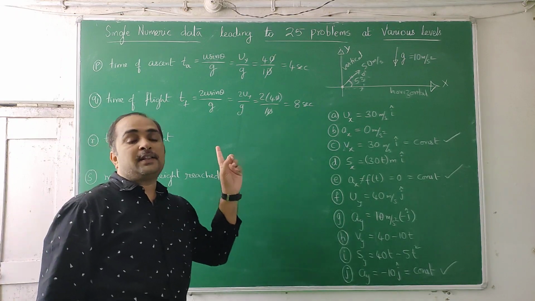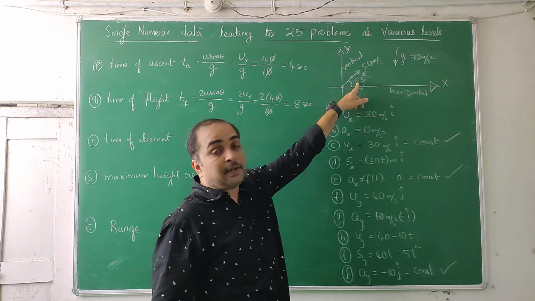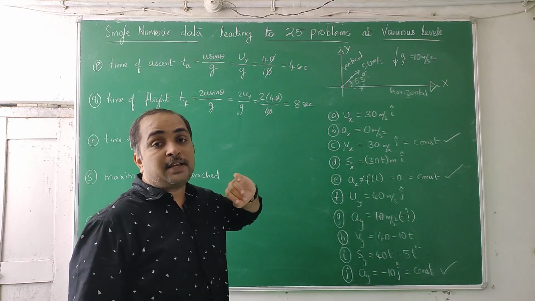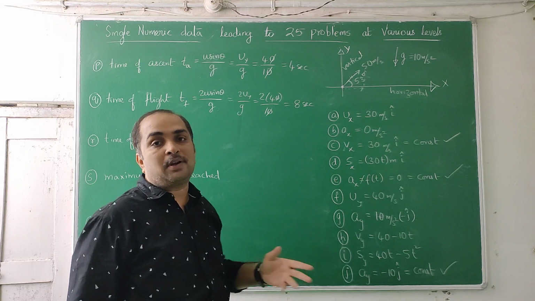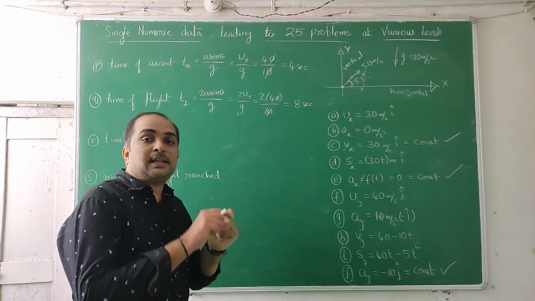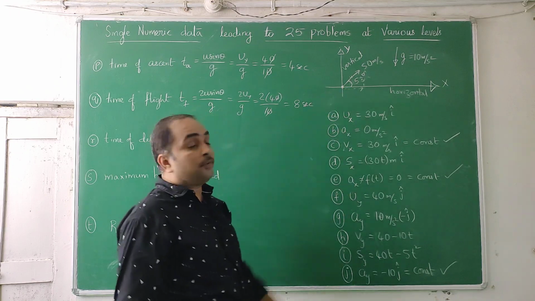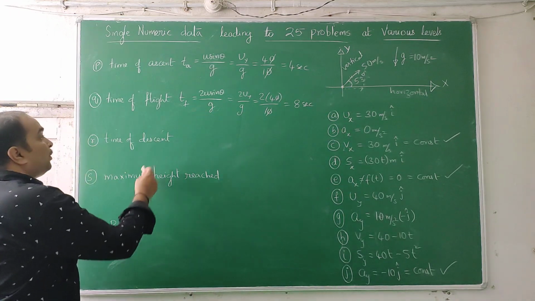Initially I wrote 37 degrees and finally converted it to 53 degrees, because at 37 degrees it would be in flight for 6 seconds. At 53 degrees when I changed it, it will be 8 seconds. We can do more calculations. That's why initially the problem was written at 37 degrees. Later, within 2-3 minutes, I changed it to 53. That is the reason.